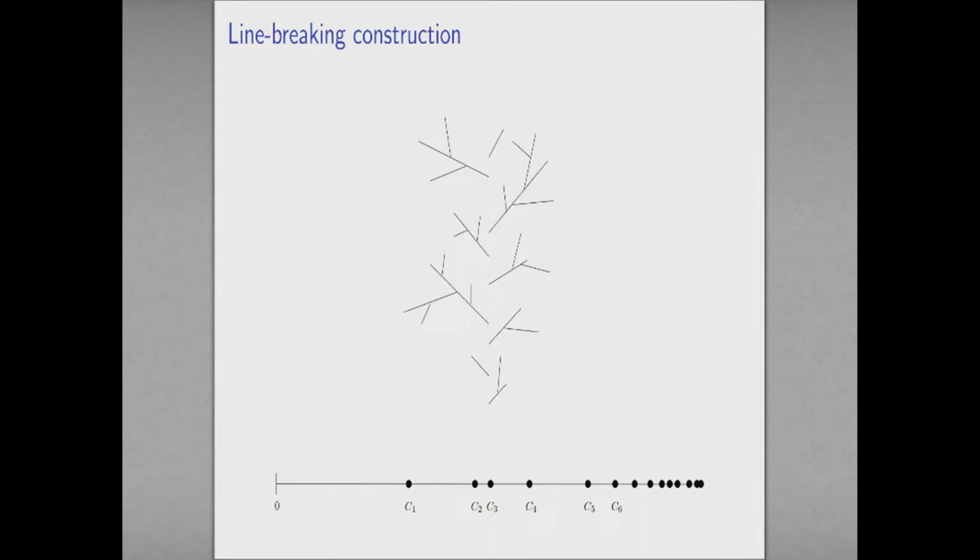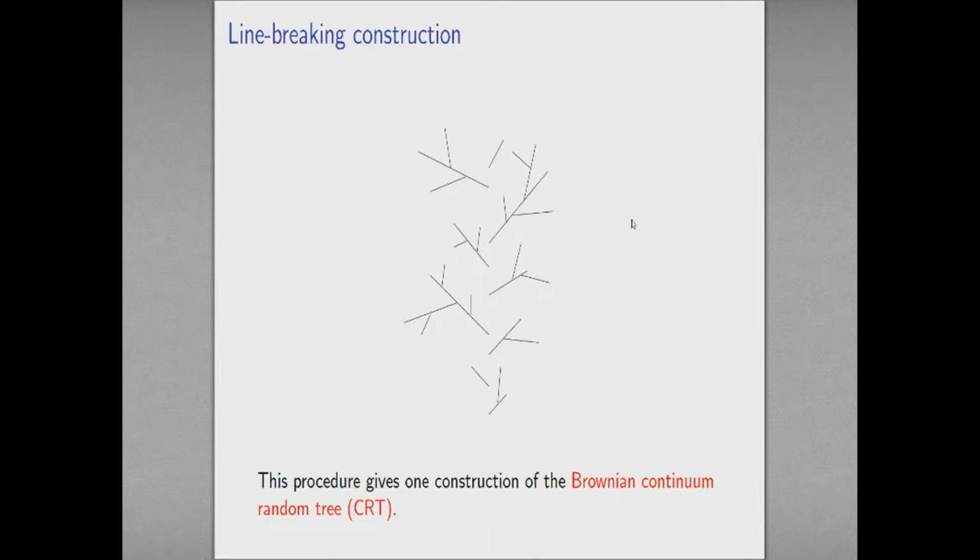Okay, so the idea is that if I do this for k steps, I'm getting precisely this kind of k approximation to the limiting object that I want. There's a completely non-trivial fact here, which is that if I keep doing this forever, this thing stays nicely bounded in the plane. In principle, by just adding more and more line segments, I could disappear off to infinity somehow. And it's a theorem that you don't do that; this thing remains compact. That gives one construction of the Brownian continuum random tree, up to a small technicality that I won't talk about. So we have an object that we can get our hands on.